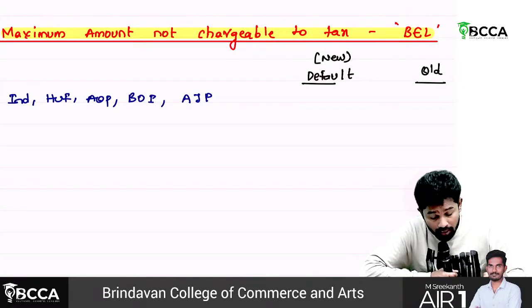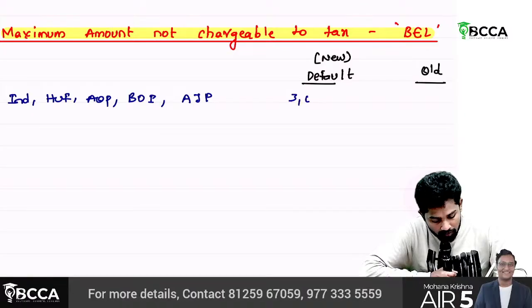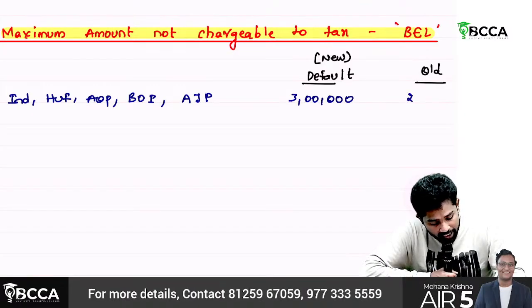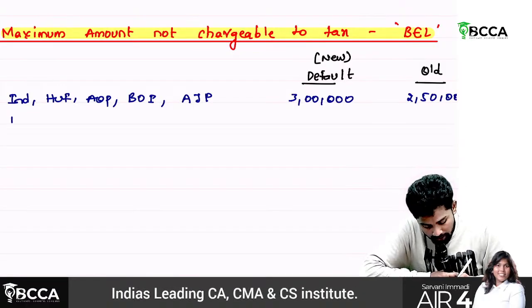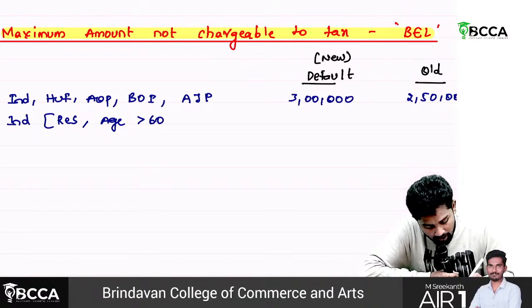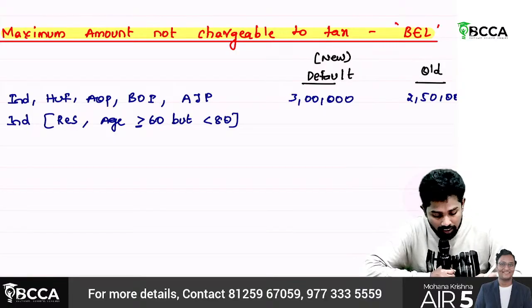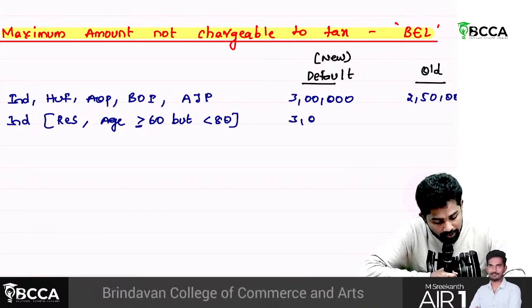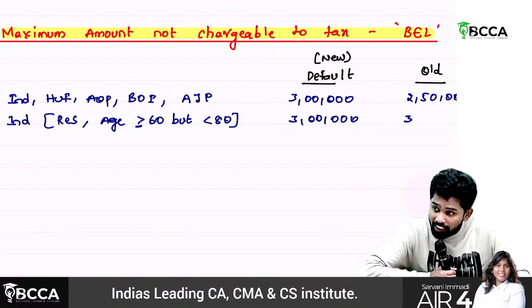Then the basic exemption limit under the default regime is how much? 3 lakhs, because up to 3 lakhs. Whereas under the old regime, it is 2,50,000. Then in case of an individual who is a resident and age greater than or equal to 60 but less than 80, these people we call senior citizens. For them, under the new regime, the basic exemption limit is 3 lakhs only, whereas under the old regime, it increased from 2,50,000 to 3 lakhs.